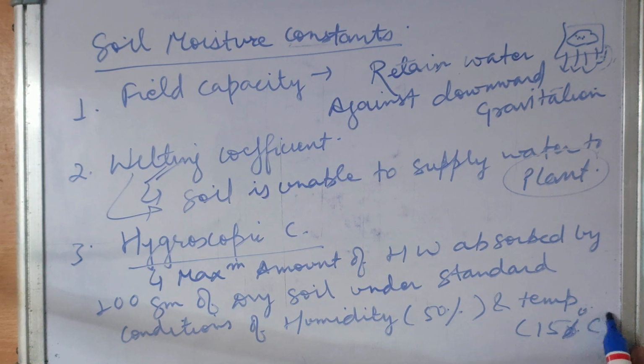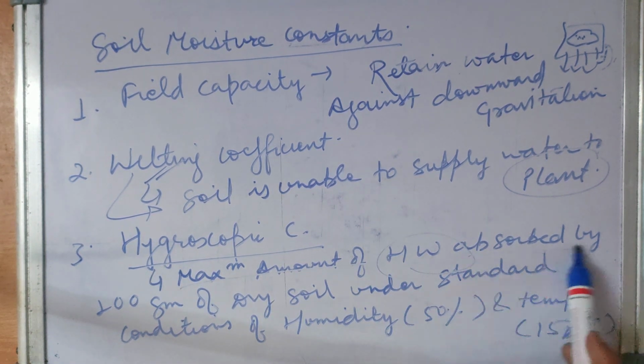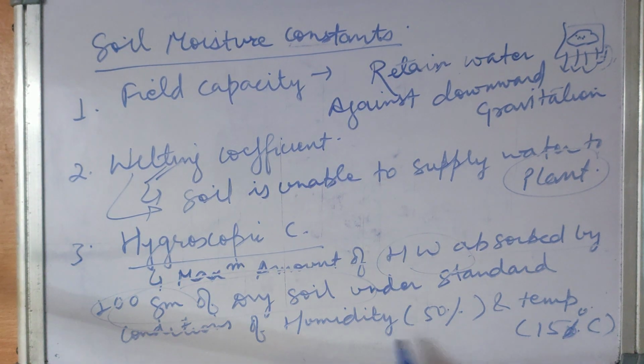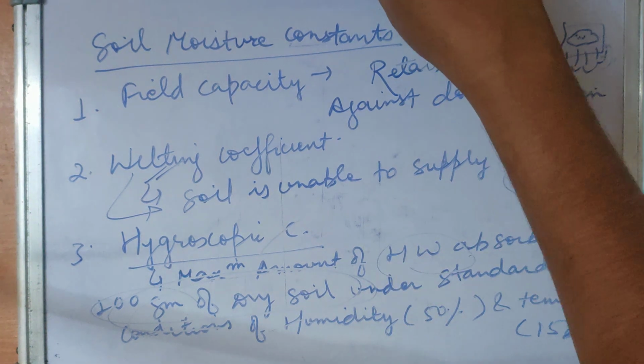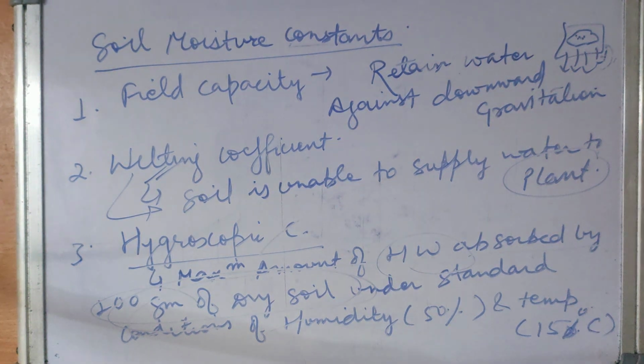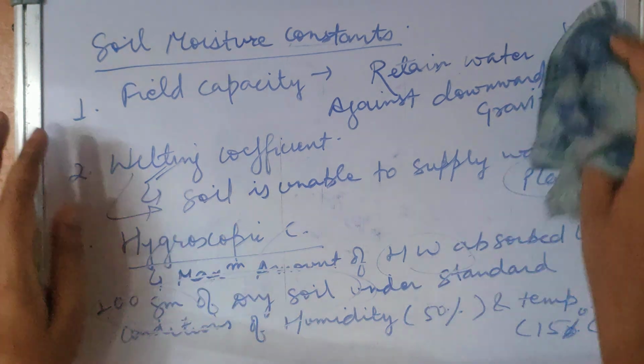How much water can dry soil absorb? That is the hygroscopic coefficient.